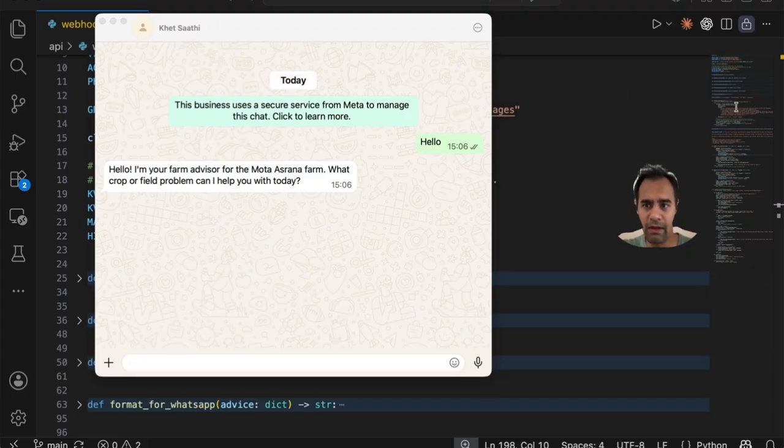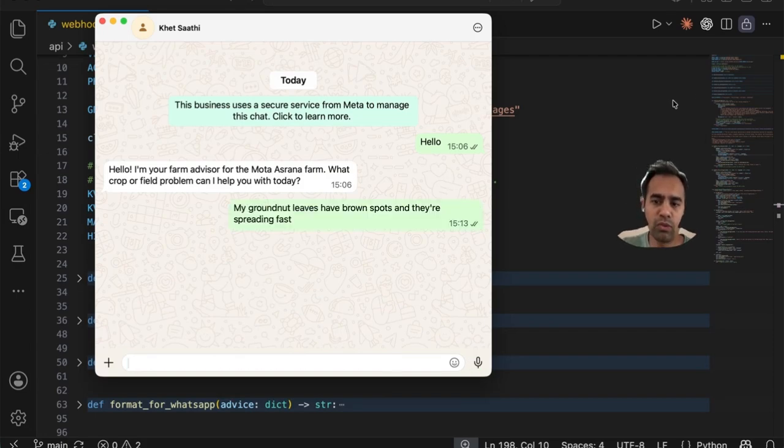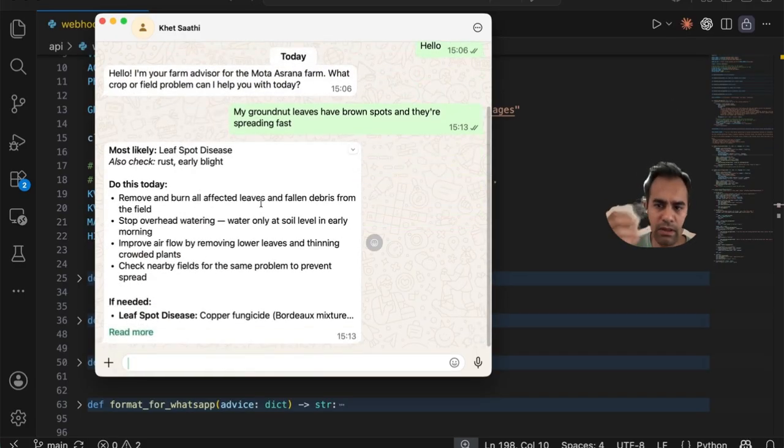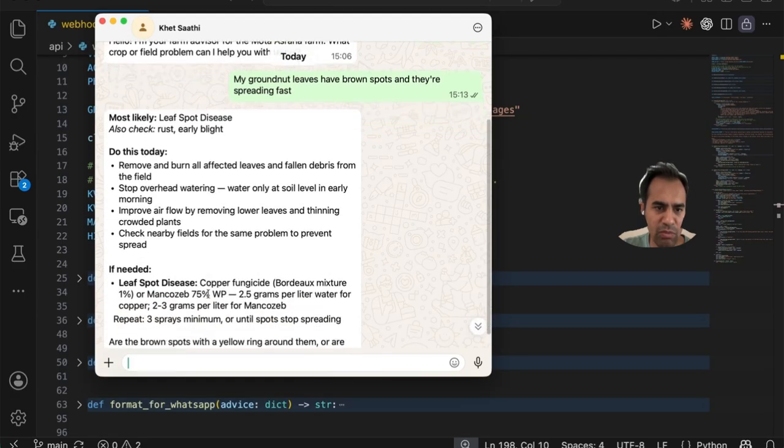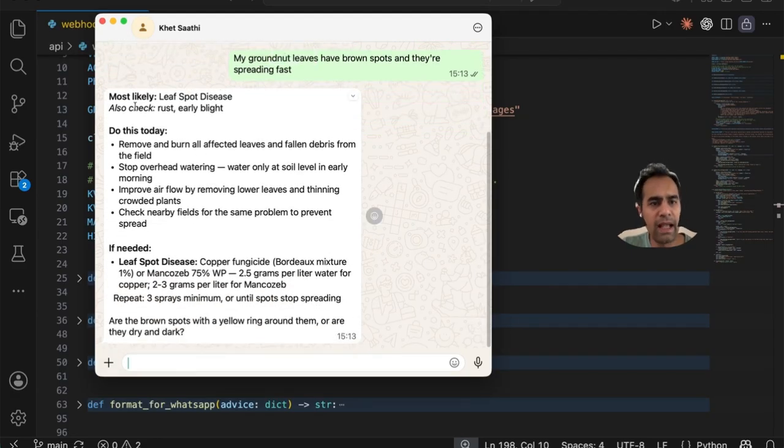So here we have a simple greeting, and now I'm going to ask, my groundnut leaves have brown spots and they are spreading fast, right? Now, according to the architecture we set up, it should respond with a crop diagnosis. It basically gives you the most likely suspect, the action items, the treatments, and then a follow-up question.